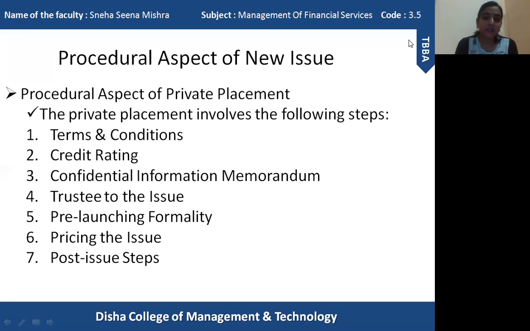The last step is the post issue step, or after issue. When the issue is conducted, allotment will take place. So they will go through the subscription. If there is over subscription, they will send the money back within a particular time period, and the securities will be issued according to the allotments. It will be issued to the various investors. Clear? So these are the steps of private placement.